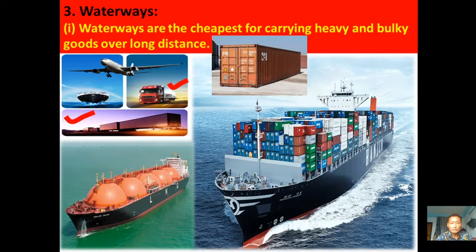Why? If we look at waterways, the route is ready-made. There is no need to construct waterways like roadways and railways. We have to make railway lines and roadways, but waterways are already a ready-made route. Roadways and railways also have to be maintained, but for waterways there is no need for maintenance.